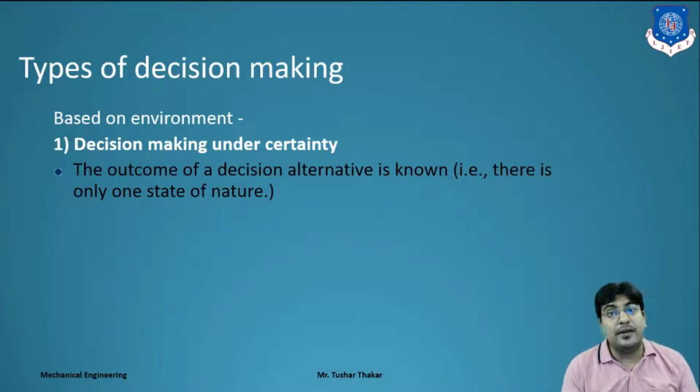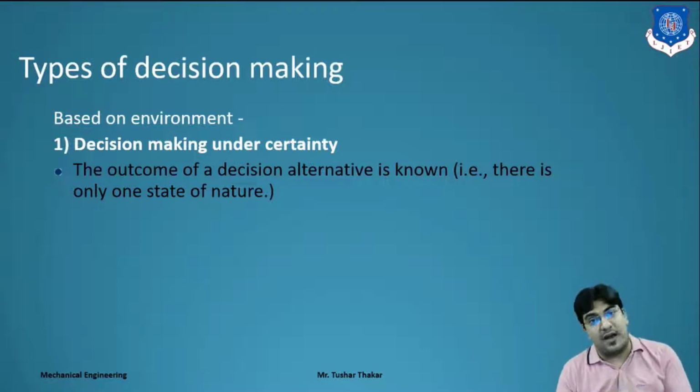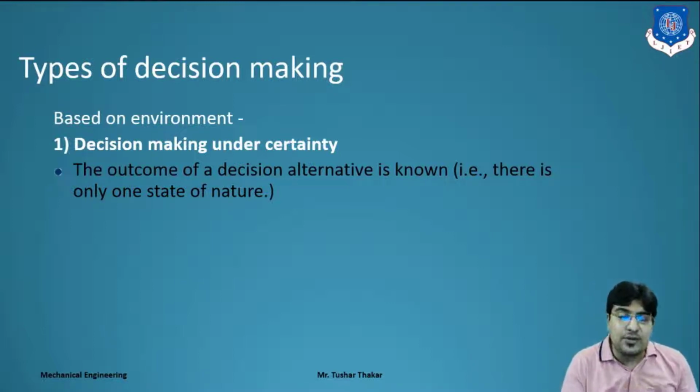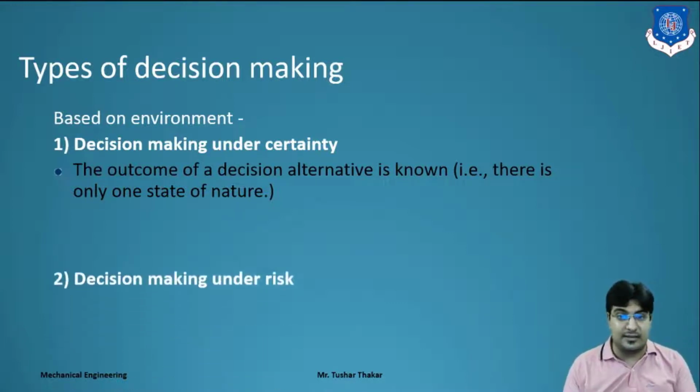If you make an FD in a nationalized bank, and the bank announces that the 1 year FD rate will be 5%. Suppose you have made a 1 lakh rupees FD, you know that 5% of 1 lakh will be received after 1 year. It's a fixed outcome. That is known as decision making under certainty.